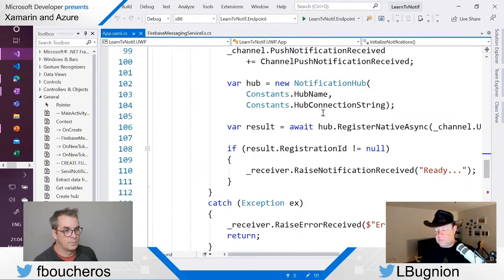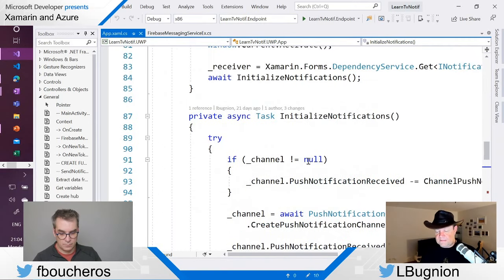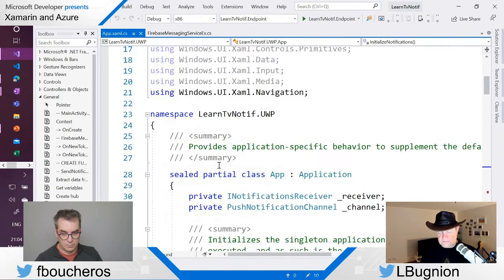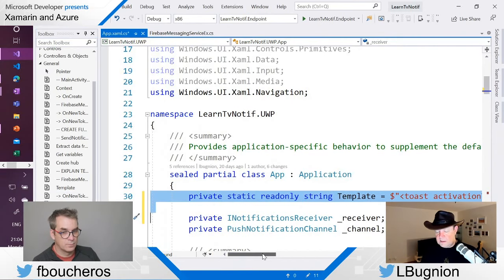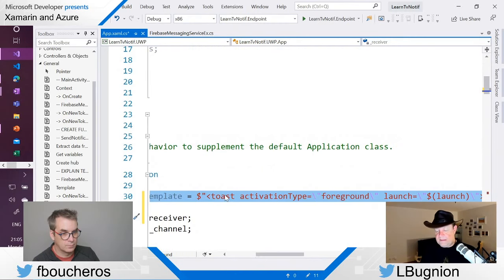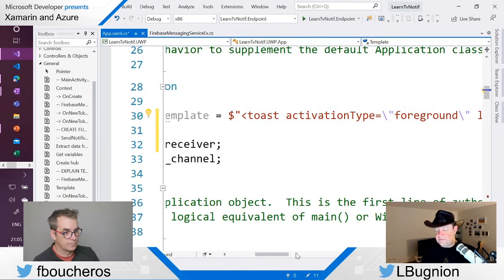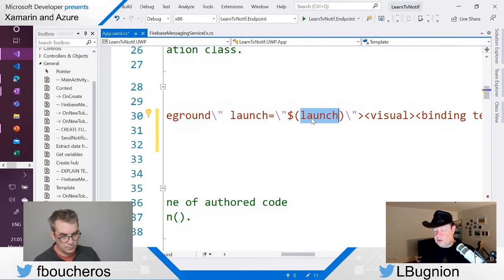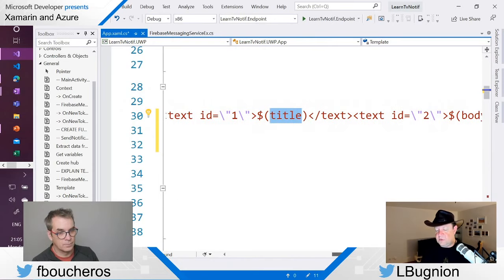We have here the register method for the notification hub. So I'm going to define a template for Windows. And this time it's some XML, but again, it's going to use this syntax here to take care of the parameters. So here I'm going to have launch, I'm going to have title, and then I'm going to have body.